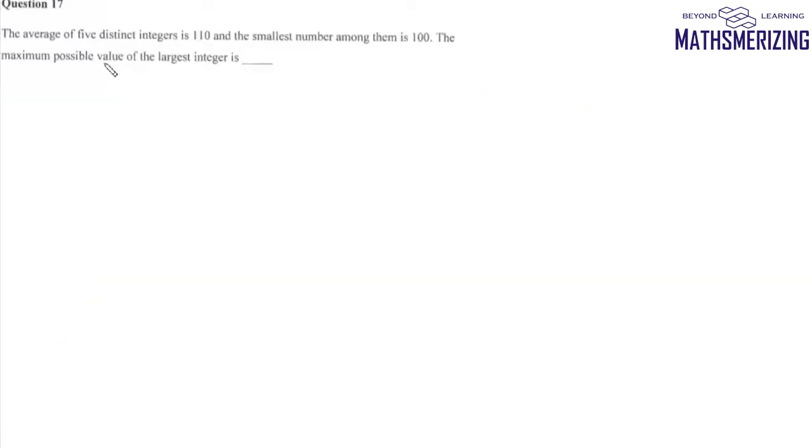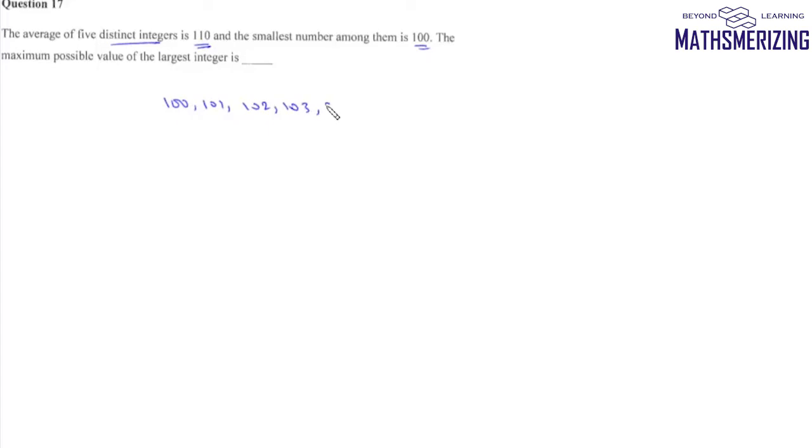Now question number 17 says the average of 5 distinct integers is 110 and the smallest number is 100. Find the maximum possible value of the largest integer. So we know that the smallest number is 100. Now for the maximum possible value of the largest integer, the remaining 3 numbers should be the smallest possible, and these numbers are distinct integers. So we can choose these numbers as 101, 102 and 103.